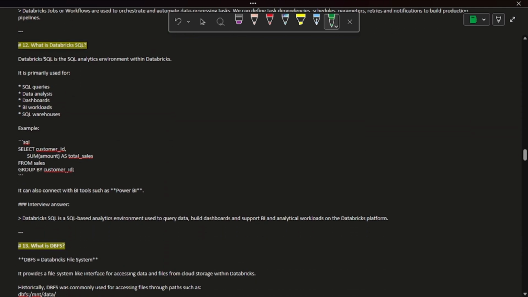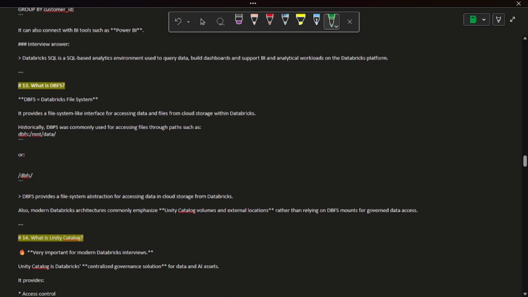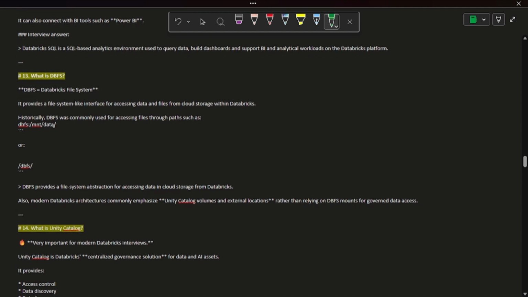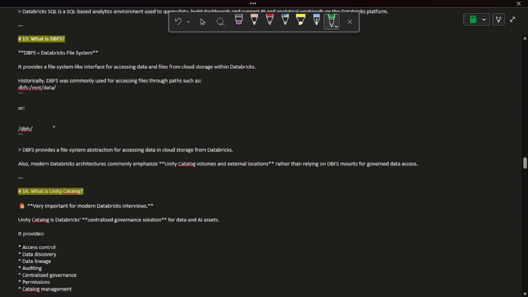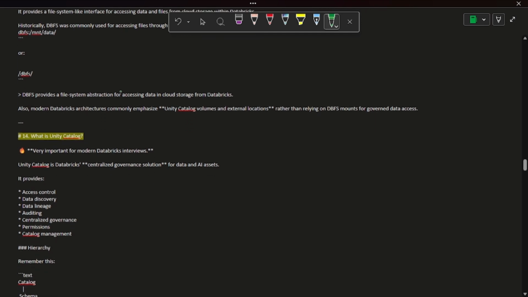Databricks SQL. Databricks SQL is a tab where we have the option to execute our SQL queries. What is DBFS? DBFS stands for Databricks File System. It provides a file system like interface for accessing our data and files. It even supports external storages like S3 or ADLS from AWS and Azure.